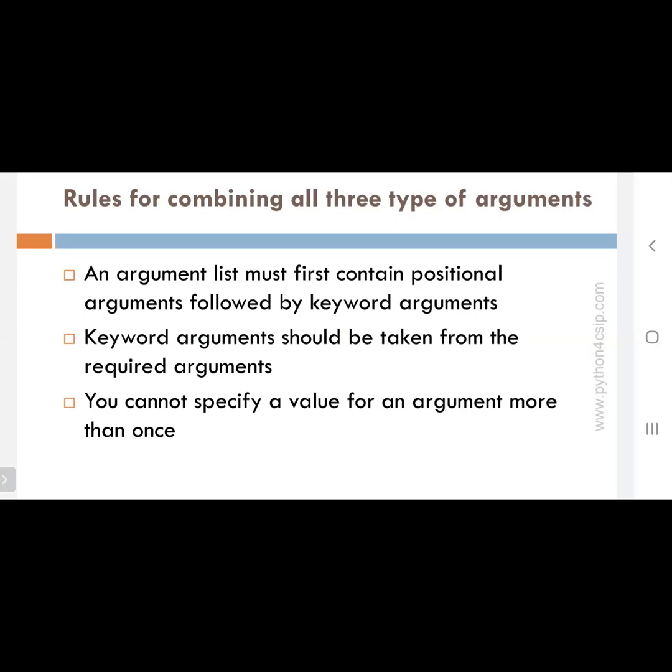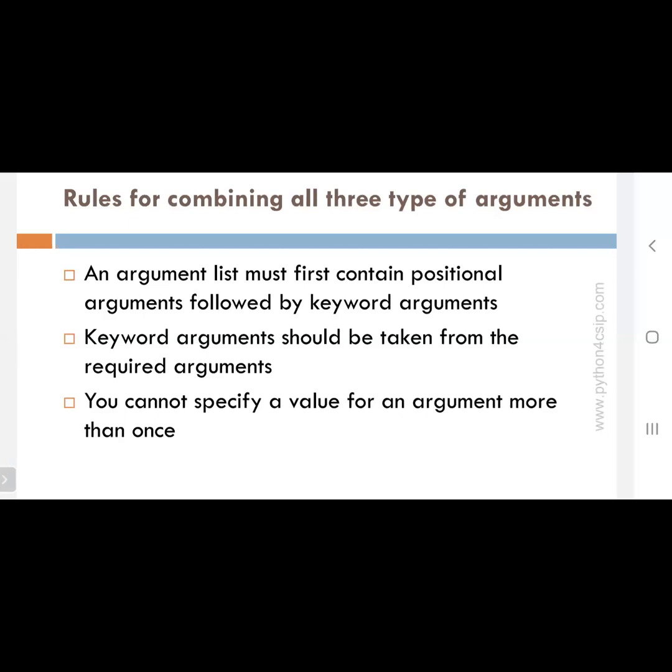What are they indirectly telling? What is the meaning of the second point? Keyword arguments should be at the last in the argument list as well as the parameter list. Next, you cannot specify a value for an argument more than once. That is, the name should be used only once.